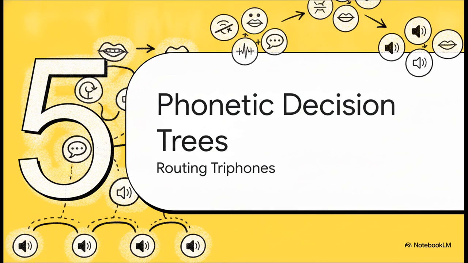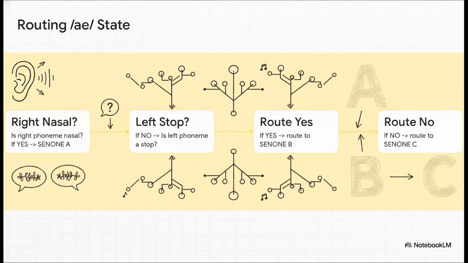But that begs the question, how does the system actually decide which states belong in which senone cluster? It uses a binary routing system called a phonetic decision tree. For every state of every phoneme, it's basically running a series of linguistic if-then statements. Let's look at the middle state of the vowel ah. The tree asks, is the phoneme on the right a nasal sound? If yes, like in the words can or ban, it routes that state straight to senone A. If no, it moves down the tree. Is the left phoneme a stop? If yes, like in cat or bat, it routes to senone B. This logic ensures that sounds with similar acoustics fall into the exact same statistical bucket.